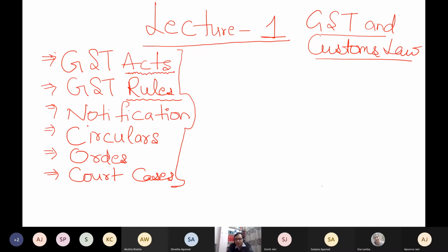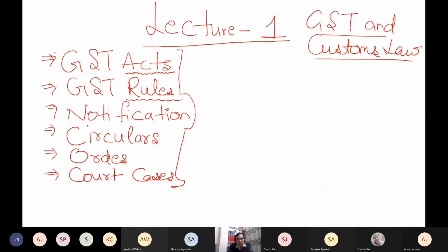So to help the act, we need rules. Only reading the act, you cannot say that you know everything. Unless you read other things, the knowledge of only the act is irrelevant. So that is why we must refer to rules also. Then so many times notifications also come. You must take the help of notifications, circulars, orders of the regulatory authority, and court cases, honorable Supreme Court cases and respective High Court cases, because High Court cases have jurisdiction for any one particular state, and Supreme Court rulings are binding on the entire nation.